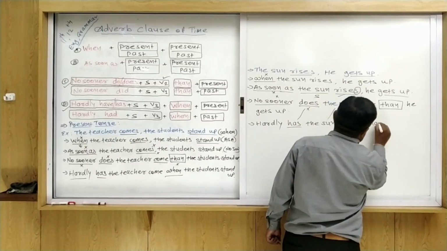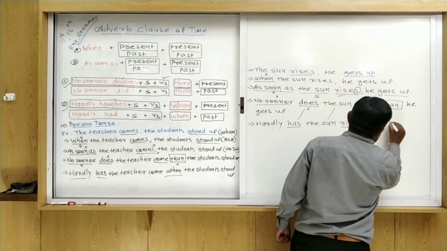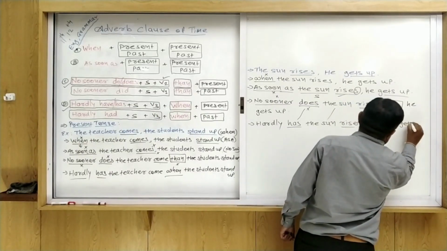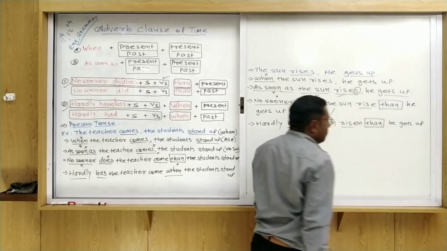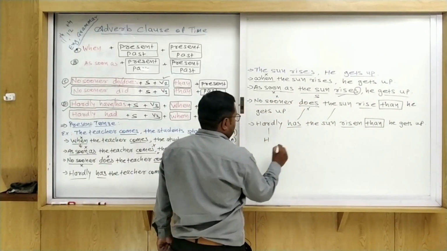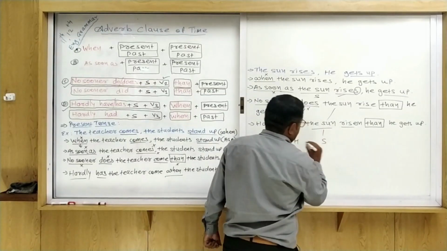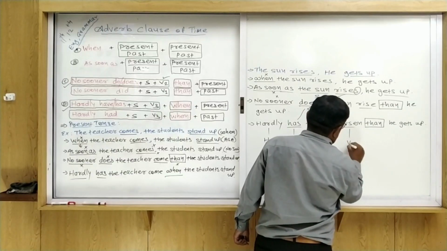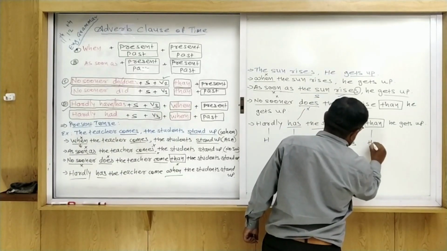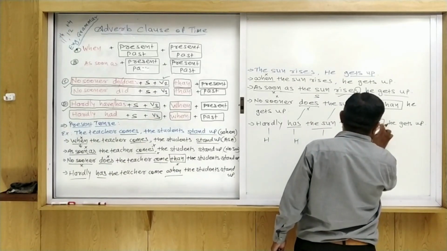As a conjunction we use when here: he gets up. Now dear friends, you can see that first of all I use hardly, after that have or has, then the subject, then the V3 form, then as a conjunction, sorry, here we use when.